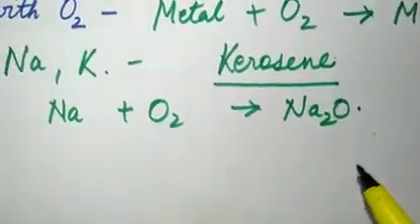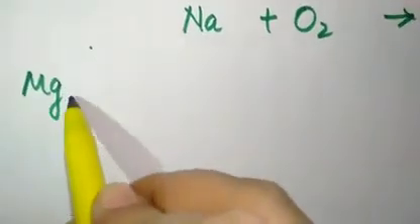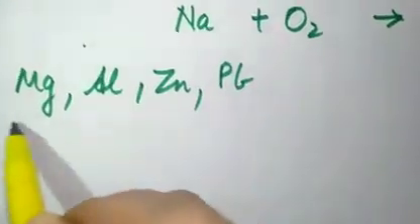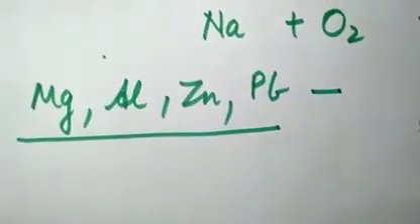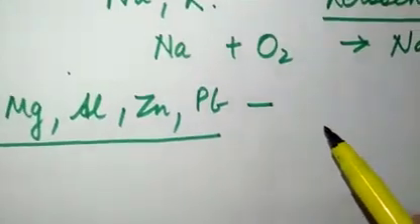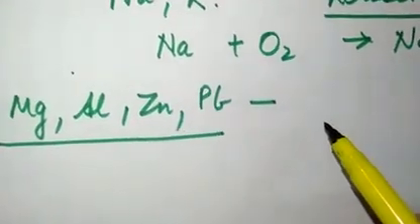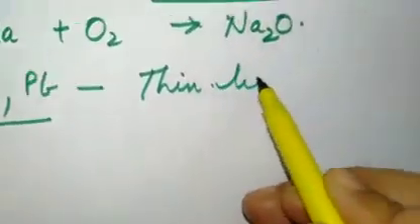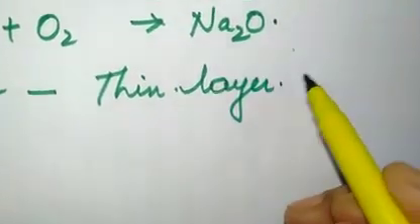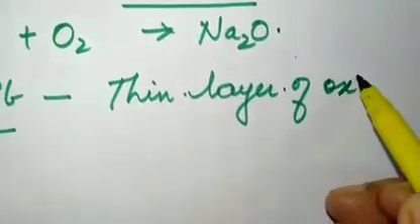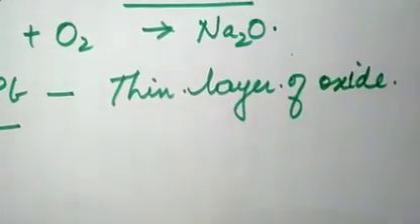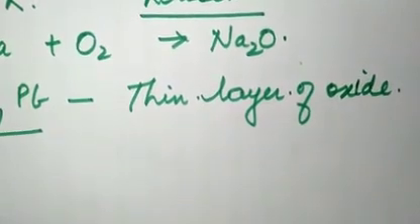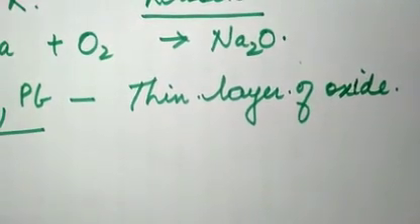Now after this come magnesium, aluminium, zinc and lead. When you keep these metals in the open air, they react with the oxygen and get covered by a thin layer of oxide. That layer behaves as a protective layer and prevents further oxidation. Once this layer is formed on the metal, it prevents further oxidation.